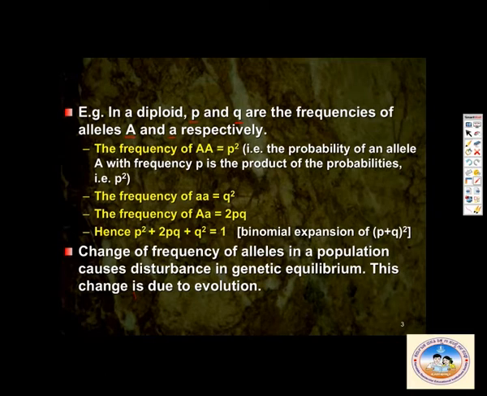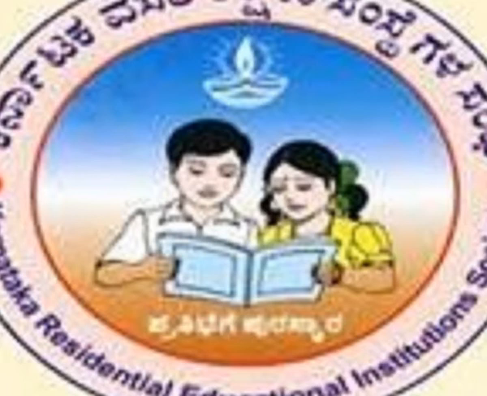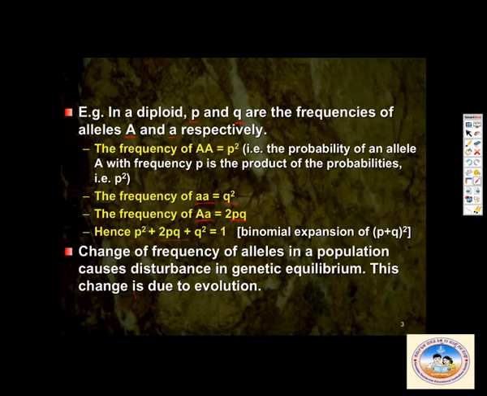Remember that these are very important. Usually there are questions asked on this. So P plus Q the whole square is equal to P square plus 2PQ plus Q square, which is equal to 1. This is a binomial expression of P plus Q the whole square.